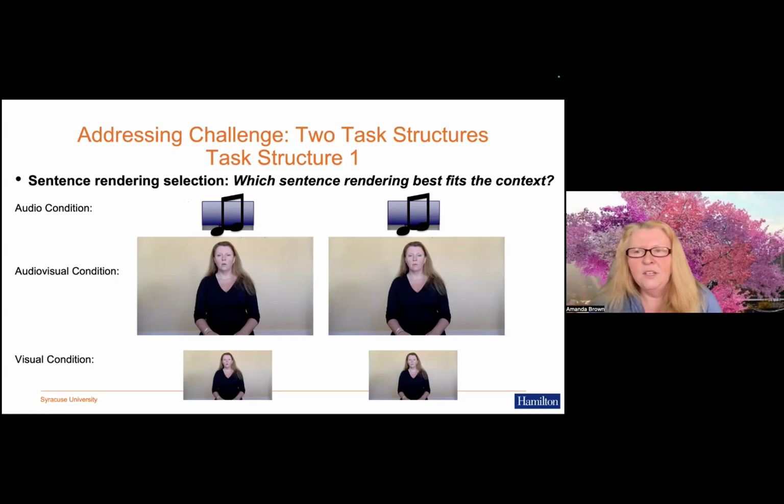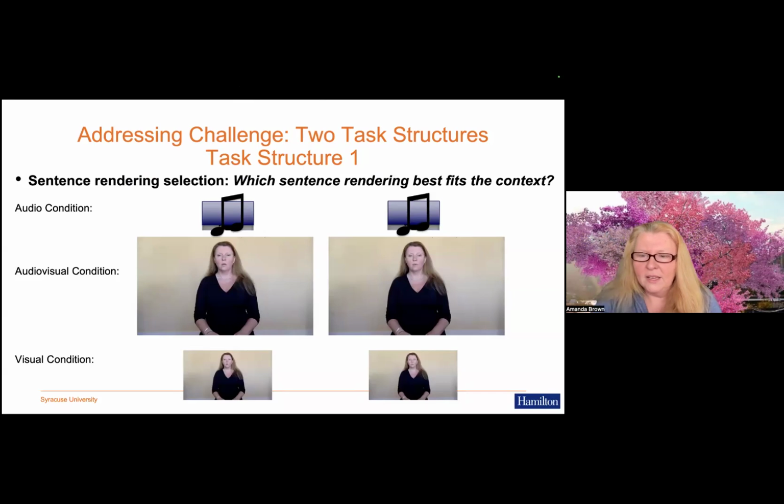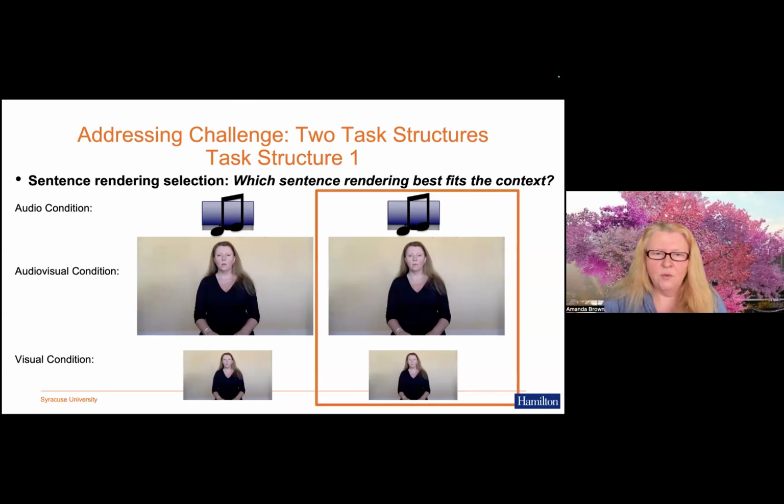So those were participants in an audio condition. For participants in an audio-visual condition, we asked them to choose all the magnolias won't bloom versus all the magnolias won't bloom. And then finally, for those in a visual condition, we ask them to choose one or the other. And for this particular context, the all not, the correct answers were all the ones on the right.